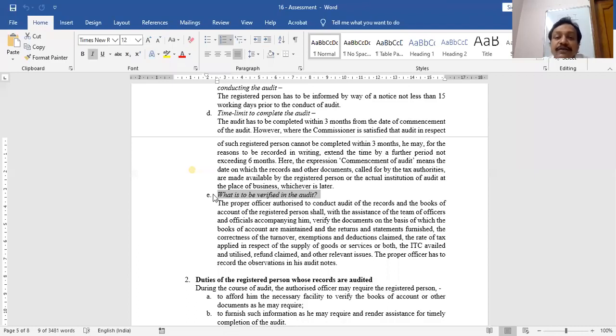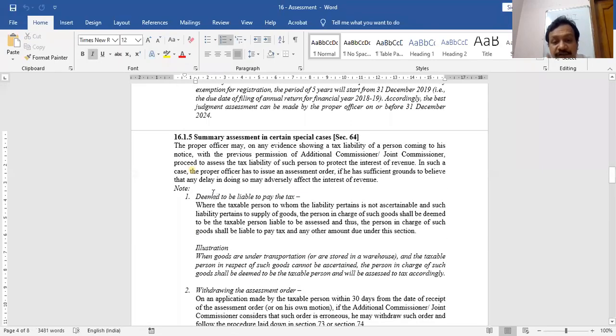Exemptions which have been claimed, deductions which have been claimed. The department can verify the information related to computation of GST liability. That's it. Now this is my section 65, first point,